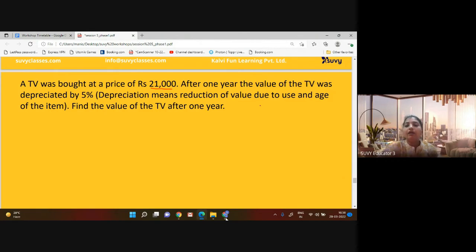When we buy a new car and we want to resell it even the next day, there will be some decrease in its price. It will not give you the whole price. So that reduction is called depreciation. It means your rate of interest is negative. So for that, we will use principal into 1 minus d upon 100, power is t.